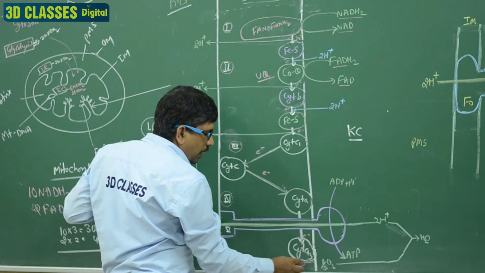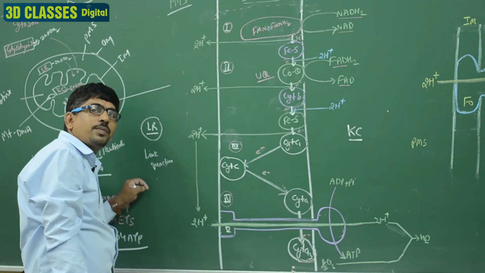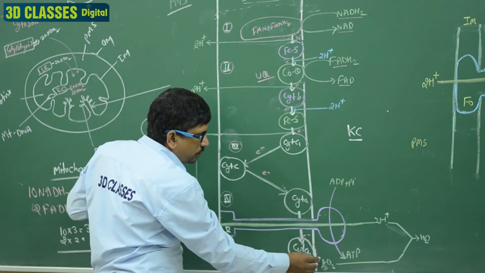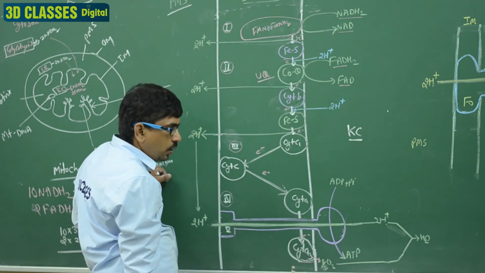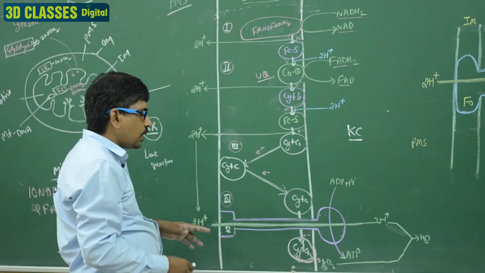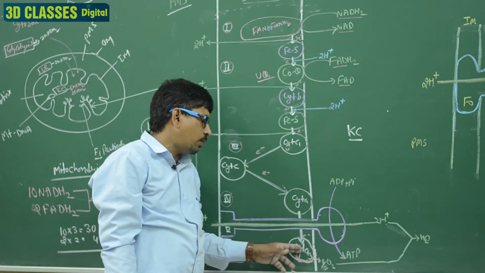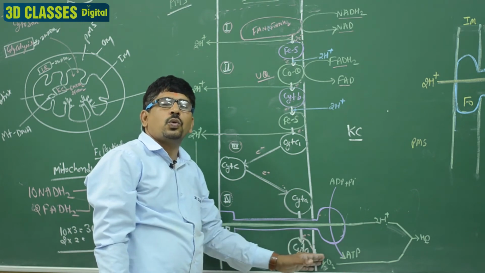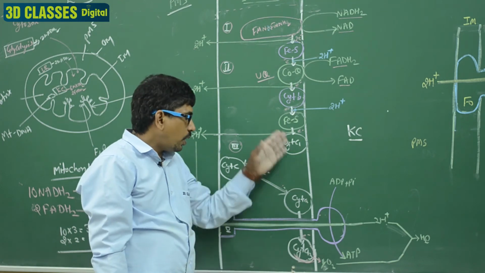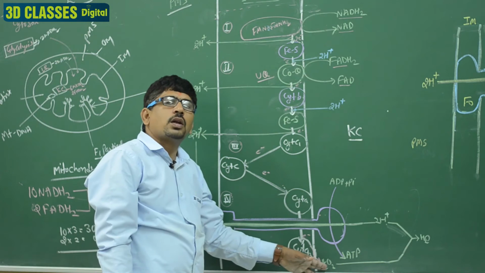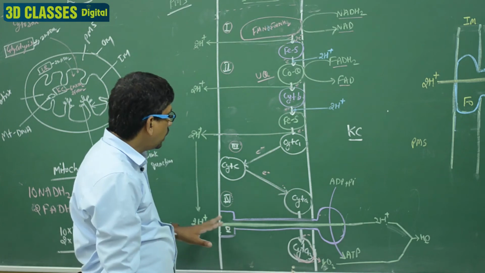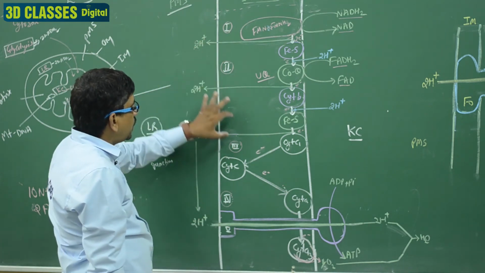Cytochrome A3 is the last cytochrome that accepts the electron, and it releases the electron to O2. This cytochrome provides the electron to O2, and O2 utilizes this electron and makes H2O. So the O2 is the last electron receptor, the cytochrome is A3 and the last compound is O2. Clear? That is the flowchart, the complex first, second, third and fourth.